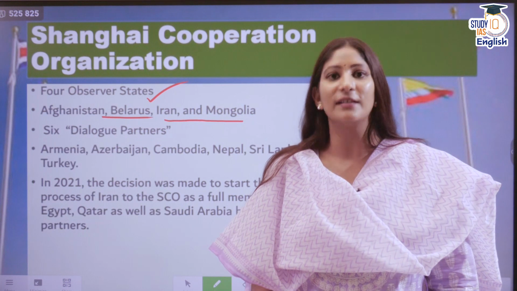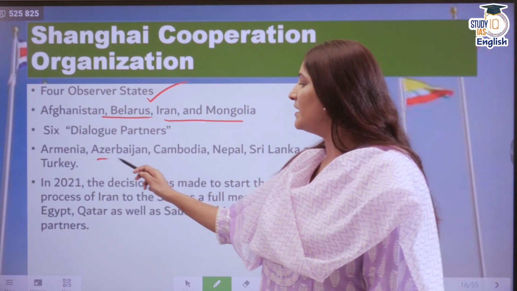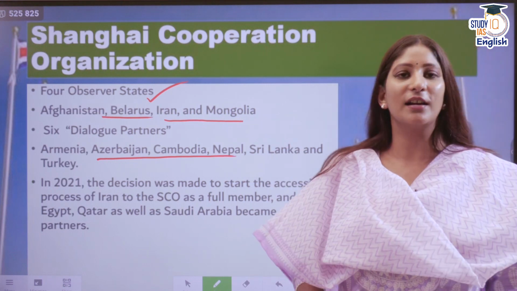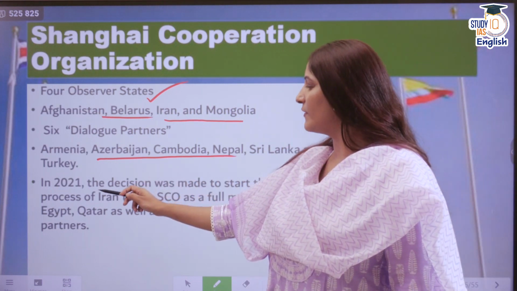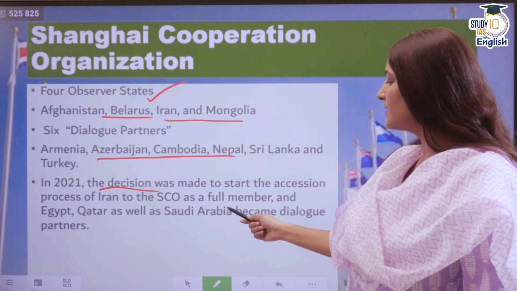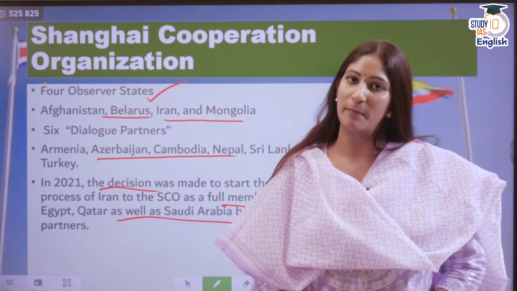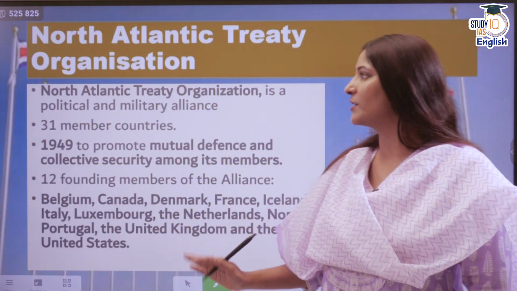There are 6 dialogue partners as well, and prelims could ask us a question with respect to that as well: Armenia, Azerbaijan, Cambodia, Nepal, Sri Lanka and Turkey. Now in 2021, as I told you, the decision was made to start the accession process for Iran as a full member, and Egypt, Qatar as well as Saudi Arabia became dialogue partners. Alright, so this is the latest and the freshest of the news.